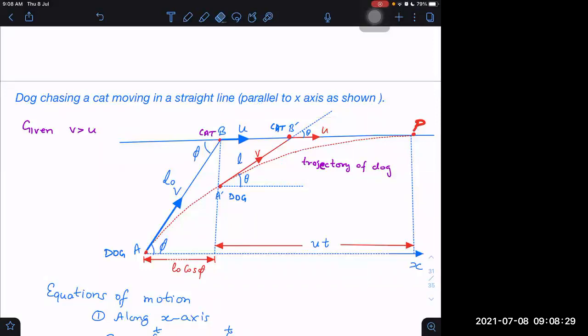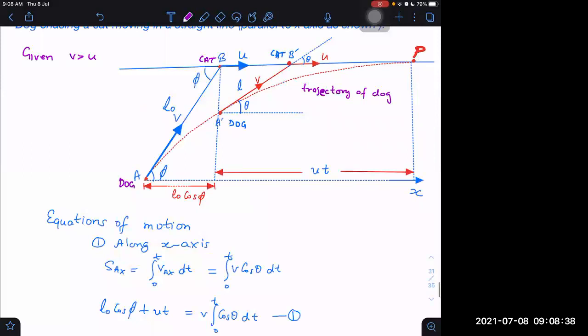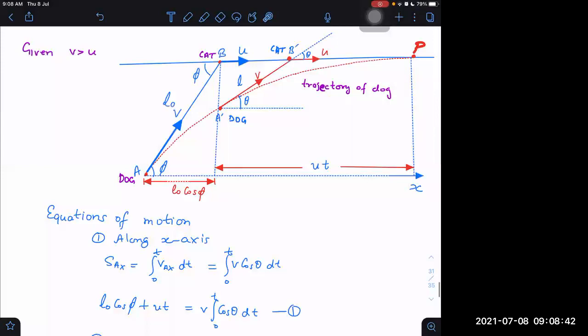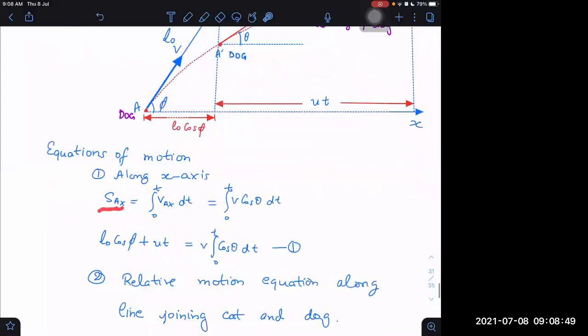Now, the equation of motion along x-axis we write for the dog. The displacement of the dog along x-axis is the velocity of the dog along x-axis multiplied by time, integrated.